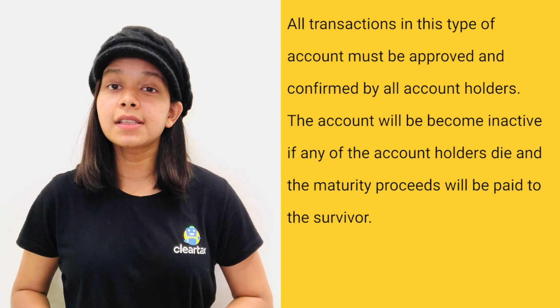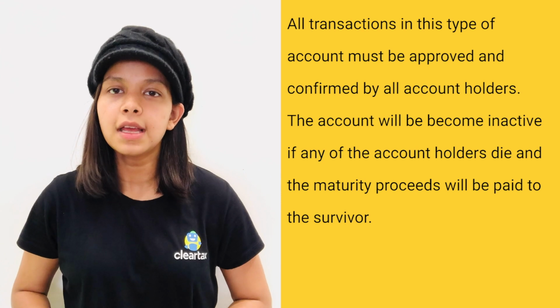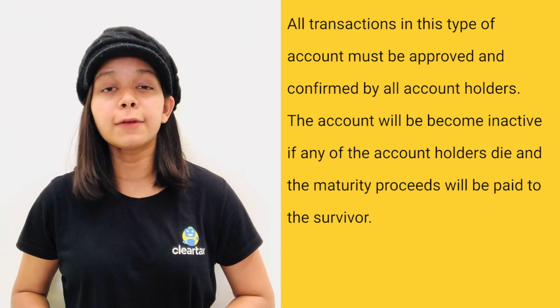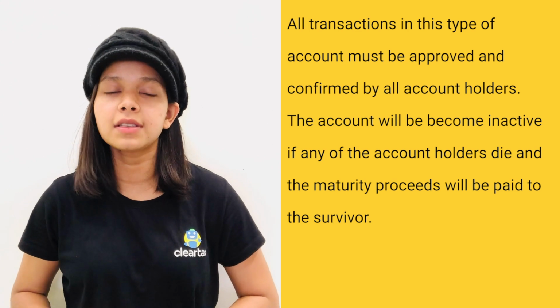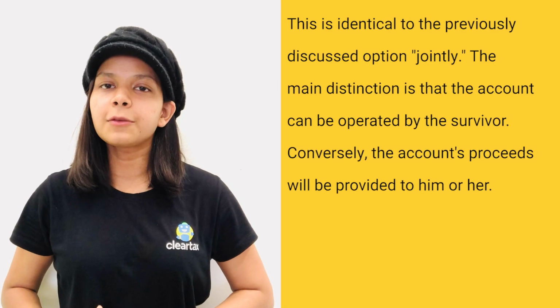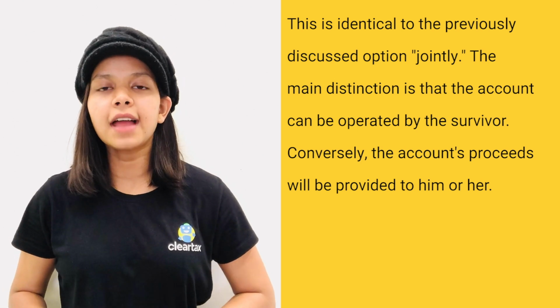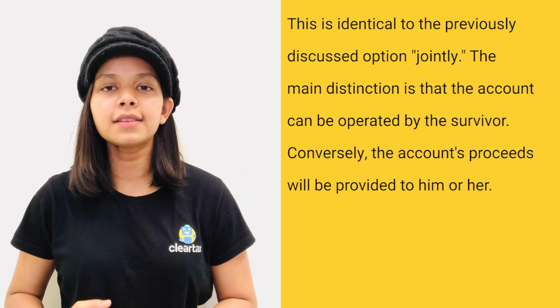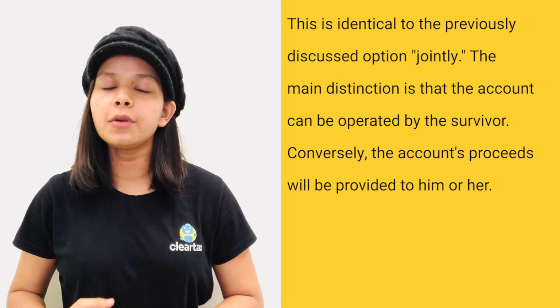All transactions in this type of account must be approved and confirmed by all account holders. The account will become inactive if any of the account holders die, and the maturity proceeds will be paid to the survivor. This is identical to the previously discussed option, jointly. The main distinction is that the account can be operated by the survivor. Conversely, the account's proceeds will be provided to him or her.